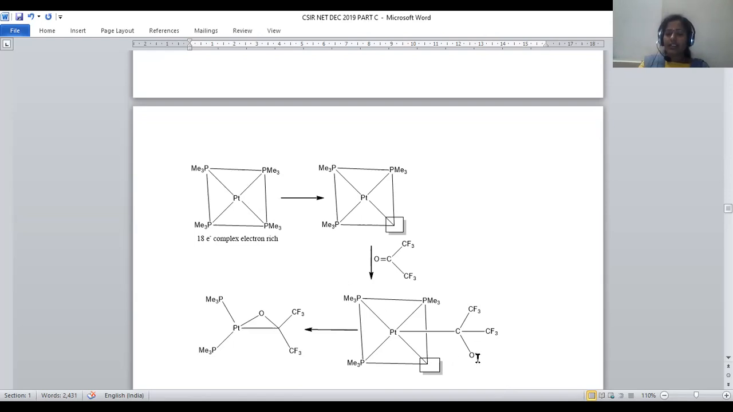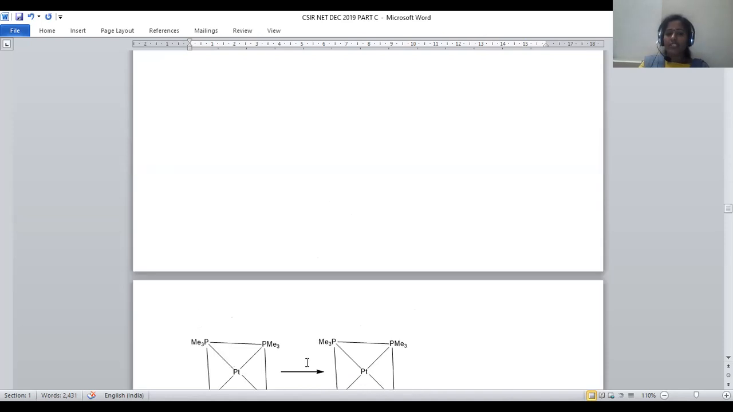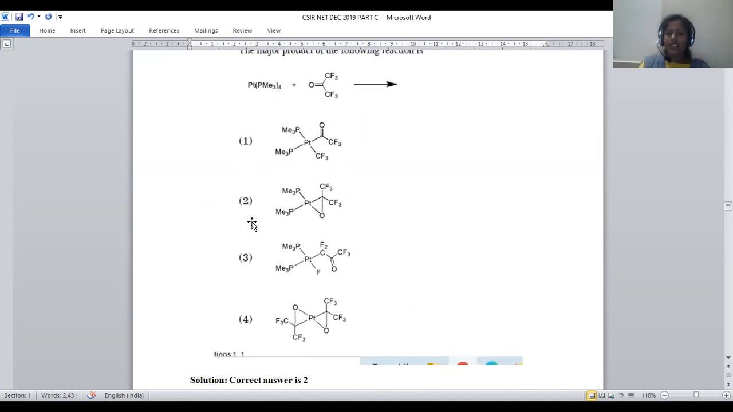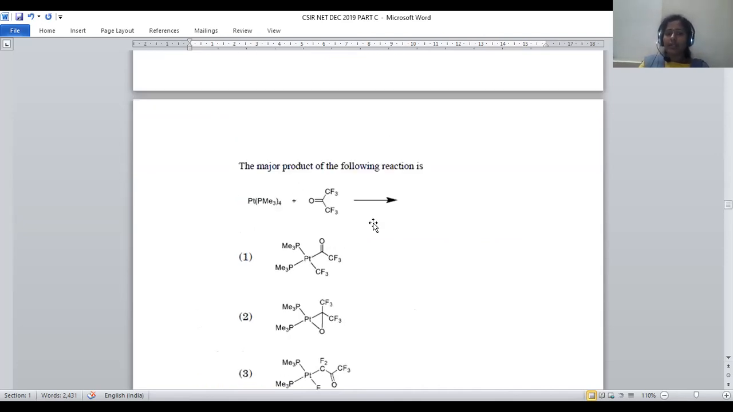Here the vacant site is there and here O minus is there. Obviously they are involved in cyclization, and here a cyclic ether will be generated in this manner, and with subsequent removal of one PME3, there is a formation of PME3 and the cyclic product with CF3 will be generated. Which option is satisfying? Option number 2 is satisfying this statement. For this question number 30, option number 2 is the right product, because initially the square planar complex is converted into an electron deficient system. Later it is attached with the CF3C double bond CF3, and finally it is involved in cyclization. So that product will be option number 2.